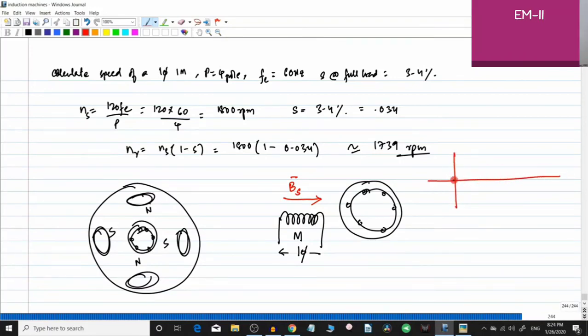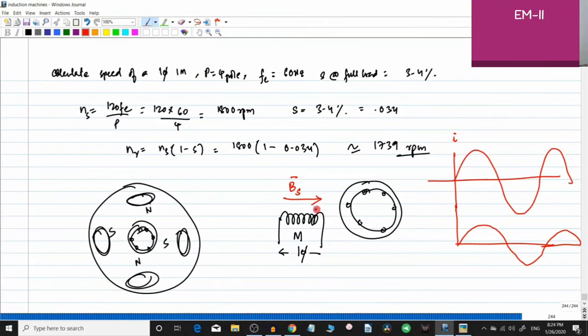For example, the current is increasing and decreasing. This is an alternating current cycle, right? So when the current is increasing, what will happen to the magnetic field? It will also increase, decrease, and follow the same path. So in space, if you see what happens, the length of the vector represents the magnitude. Initially we'll take a few time intervals: 0, T1, T2, T3, T4.